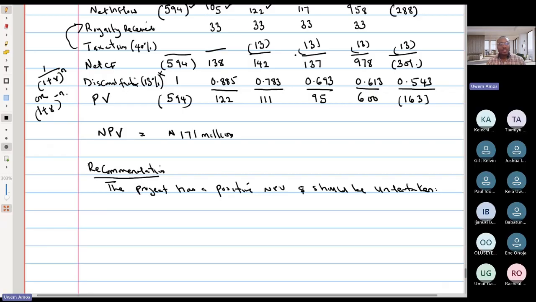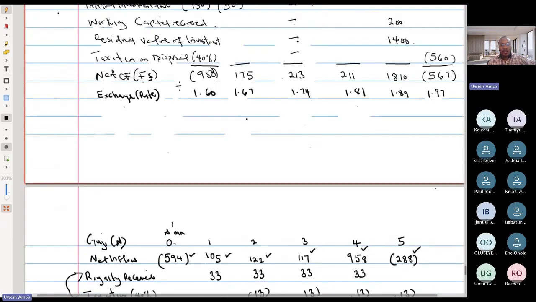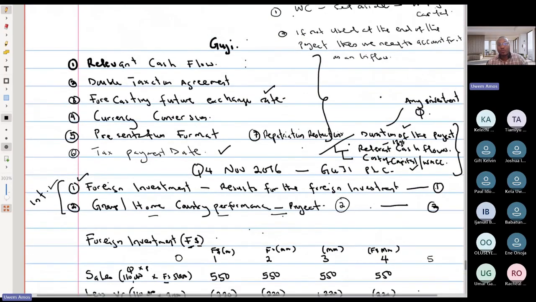Okay, so that's the solution to our question, guys. We said in this lesson we're going to learn a few things. We're going to learn the concept of relevant cash flow, which we've learned, inflow, outflow. We said we're going to learn the principle of double taxation agreement, which we discussed in this class. We said we're going to talk about forecasting future cash flow and explain how to do that from our previous class using inflation. You can also do the same thing using interest rate if you're given interest rate as against inflation. We talked about currency conversion as well, how to convert from one currency to another. So you should have learned that.